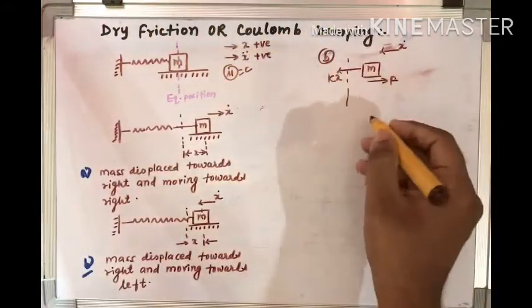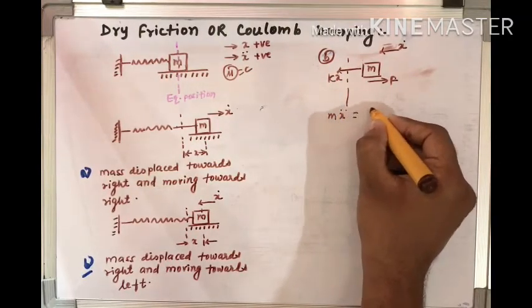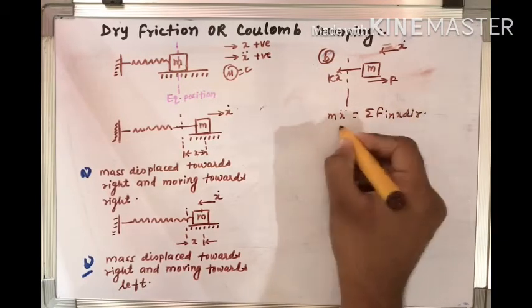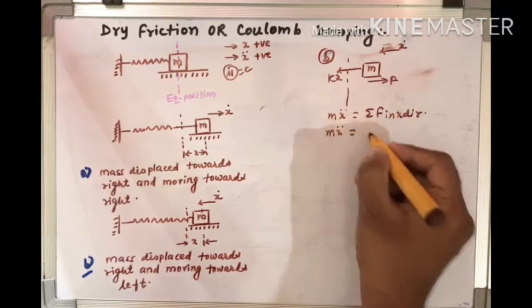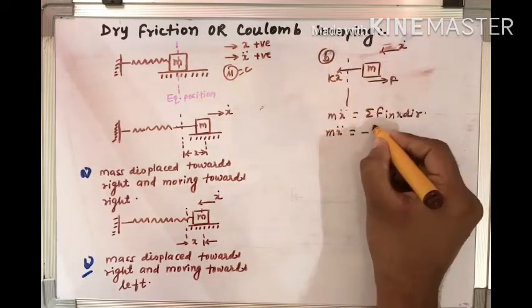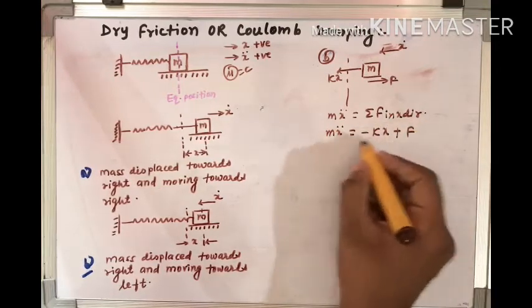As we know, in this condition we can write the equation m x double dot is equal to the summation of F in the positive x direction. So m x double dot is equal to the forces: kx is in this direction, so it is negative, and force f is in the positive direction.